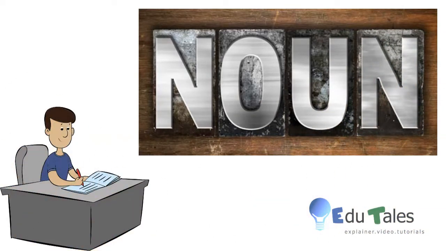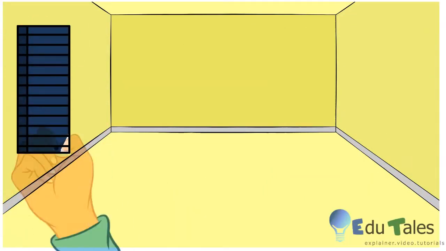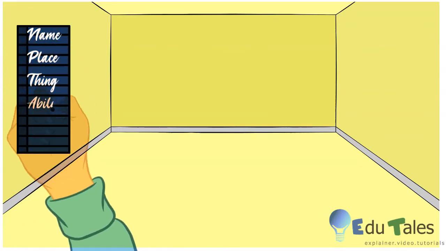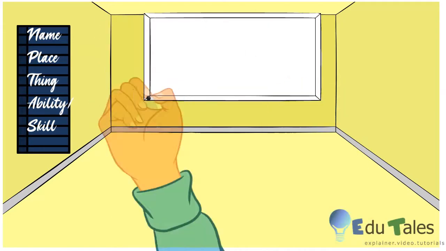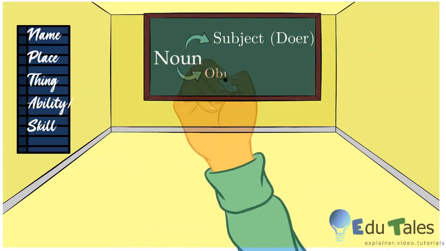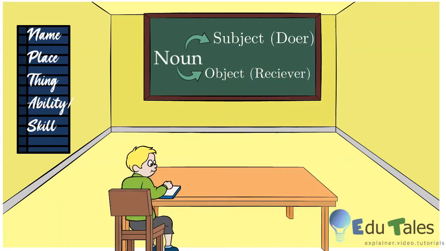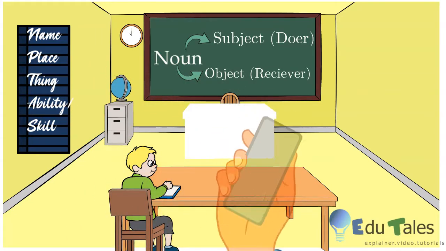A noun is a naming word. It encompasses most of the words of the language. That is, it can be the name of a person, thing, ability, or skill. It works either as a subject, that is doer, or as an object, that is receiver. So, what are the naming words one can see in this classroom?